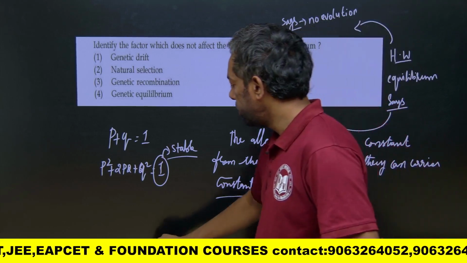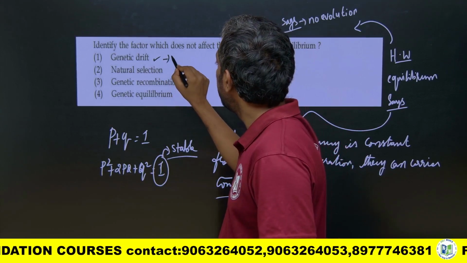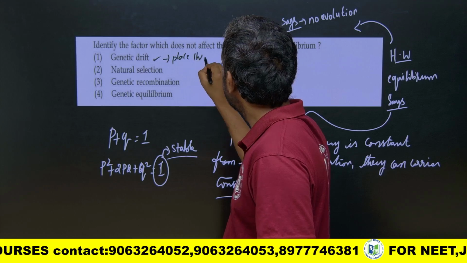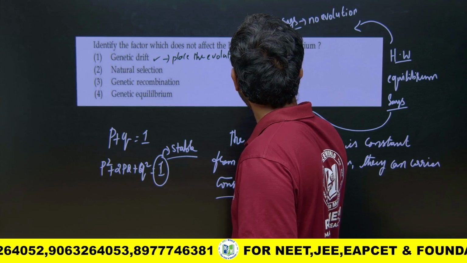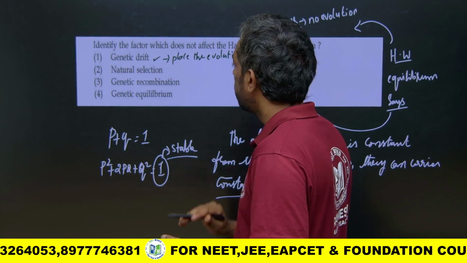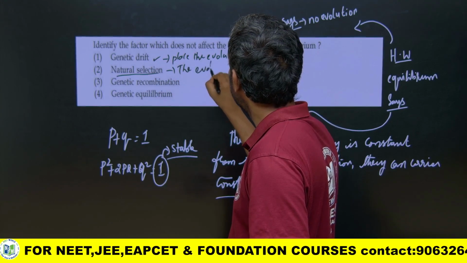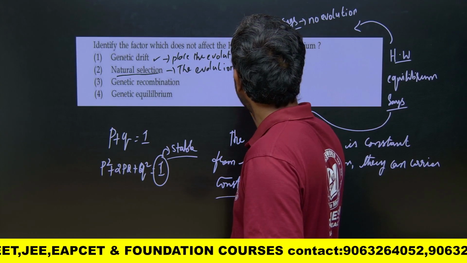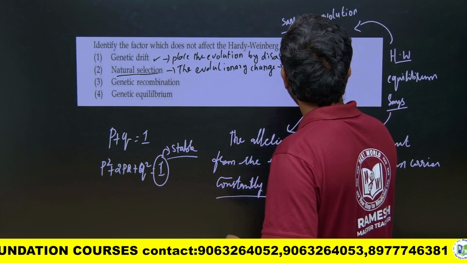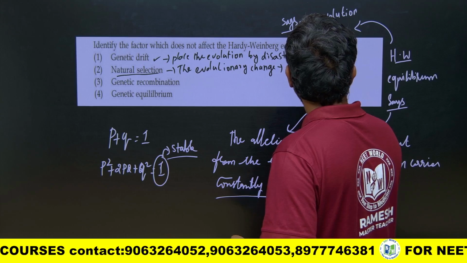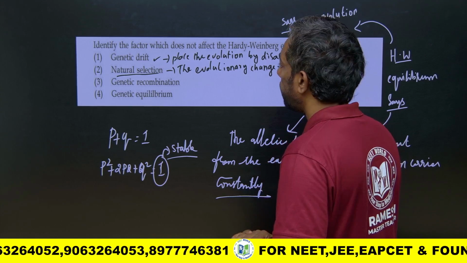Look here: genetic drift brings evolution by disasters, and natural selection is an evolutionary change, meaning nature selects.